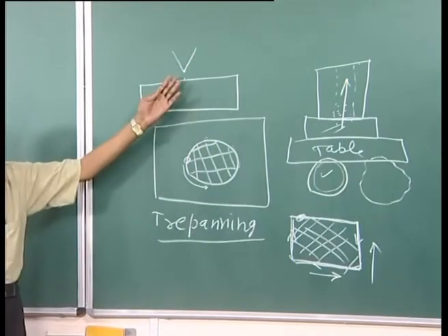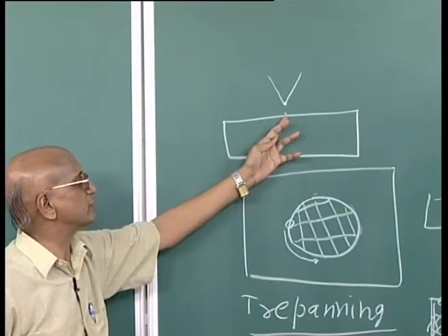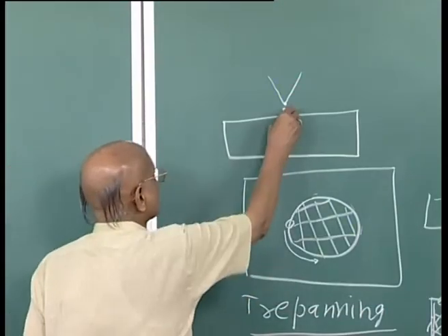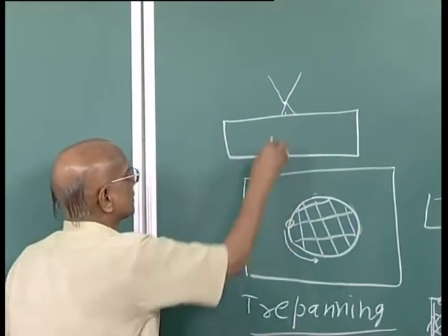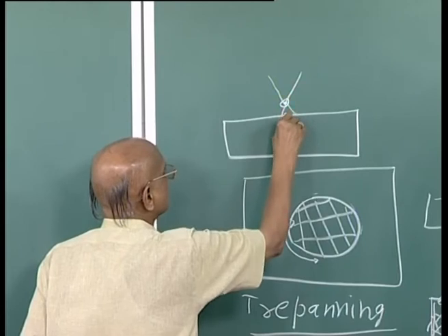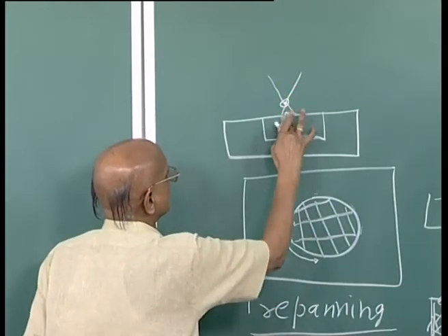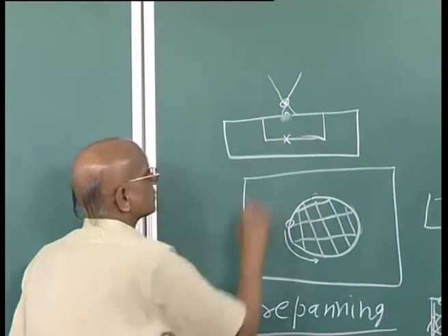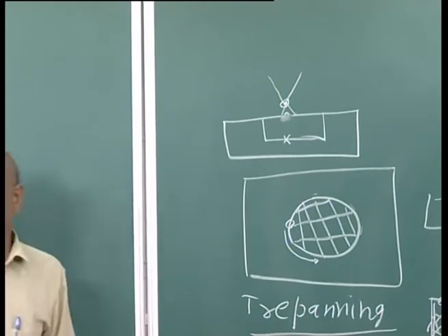Then definitely it is not going to give the total or maximum heat that should be given to the workpiece surface. Part of the heat will be given because your focal point is away from the workpiece surface. So this focal point should always be here. Or suppose you have machined a hole like this and you want to machine it further, then this focal point should be shifted over here. Then only you will get the maximum efficiency of the system, otherwise not.